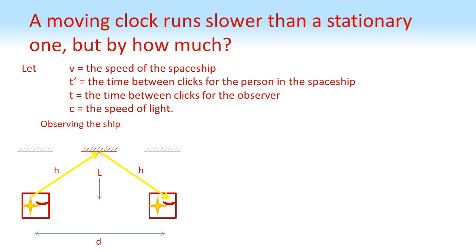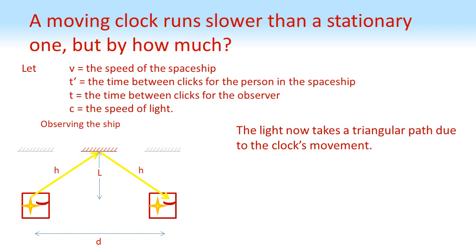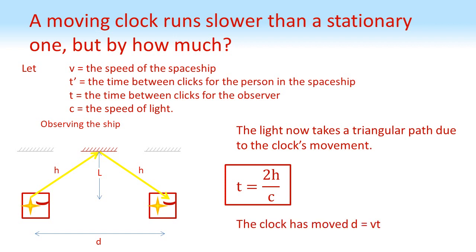Now for the person observing from outside of the spaceship, the light travels further. We're going to call this diagonal distance h, and we're going to say that the ship has moved a distance of d in between clicks. The light has taken a triangular path due to the clock's movement. The time it takes would now be 2h over c, the distance divided by the speed, and the clock has moved a distance of d, which must be equal to v, the speed of the spaceship, multiplied by t, the time between the clicks.